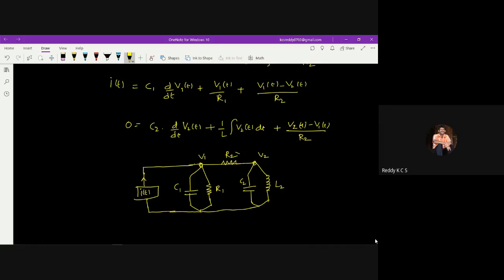V1 and V2 are the potential differences at these two nodes. If I want to find the number of node voltages, the number of node voltages I have to give is equal to the number of displacements present in the physical system. There are two displacements, so two node voltages will be written in the equivalent electrical circuit. So this is the equivalent electrical circuit using the force-current analogy, and this is how we need to solve the problem.